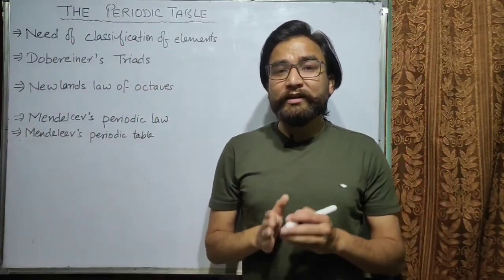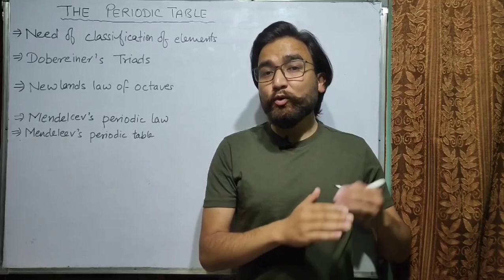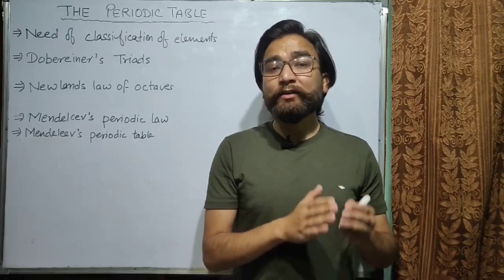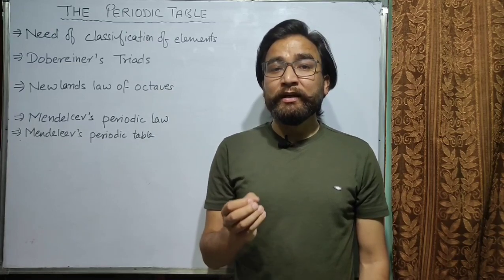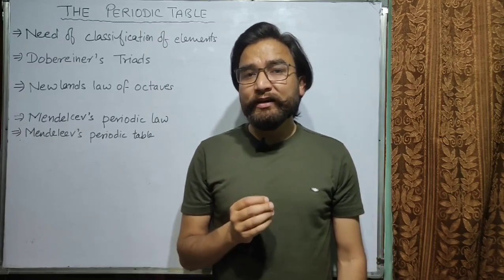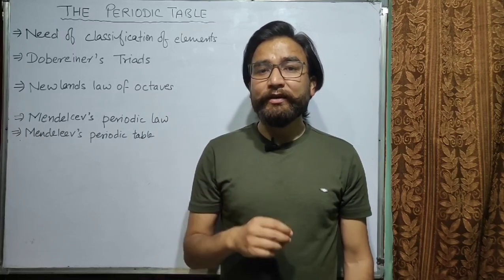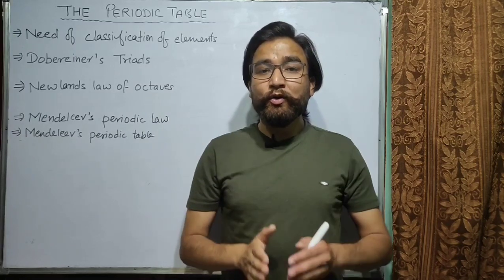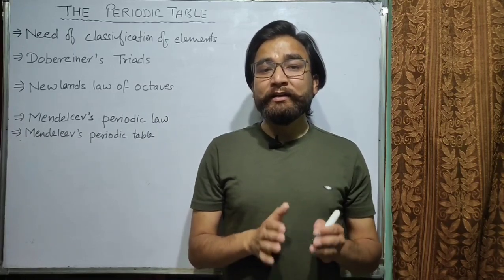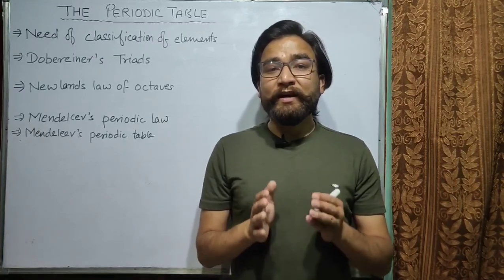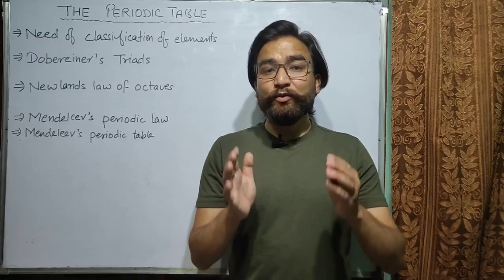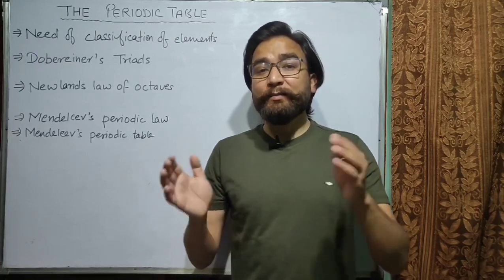As you know, there are so many elements, more than 100 elements that we know about, and if we want to study each element, it will be a very difficult task to study every element one by one. So to make our study easy or more convenient, we classified the elements. It means we have kept the similar elements together.